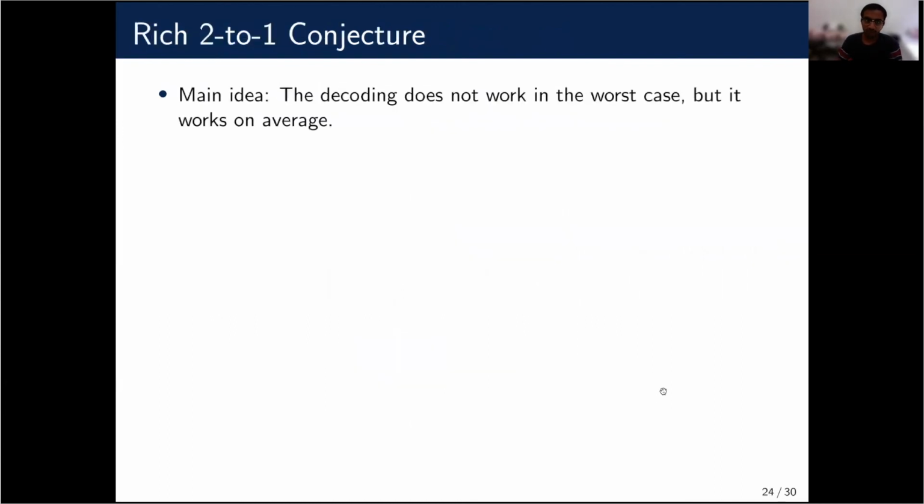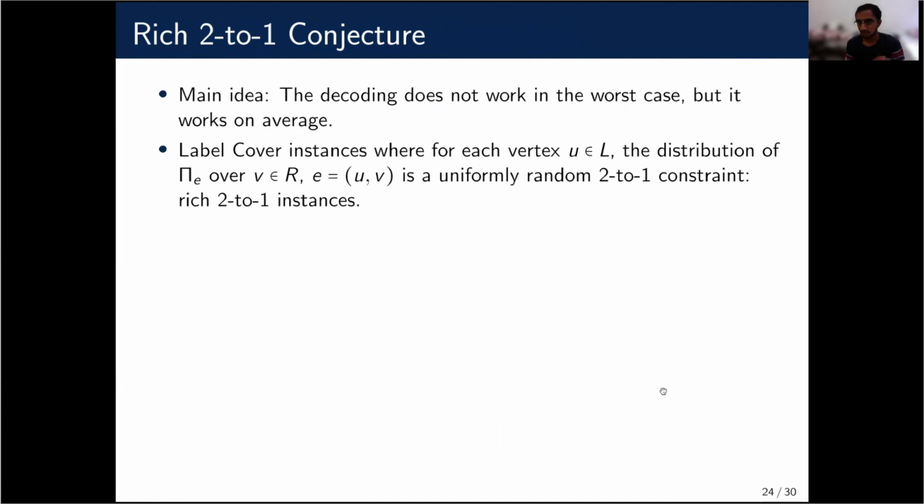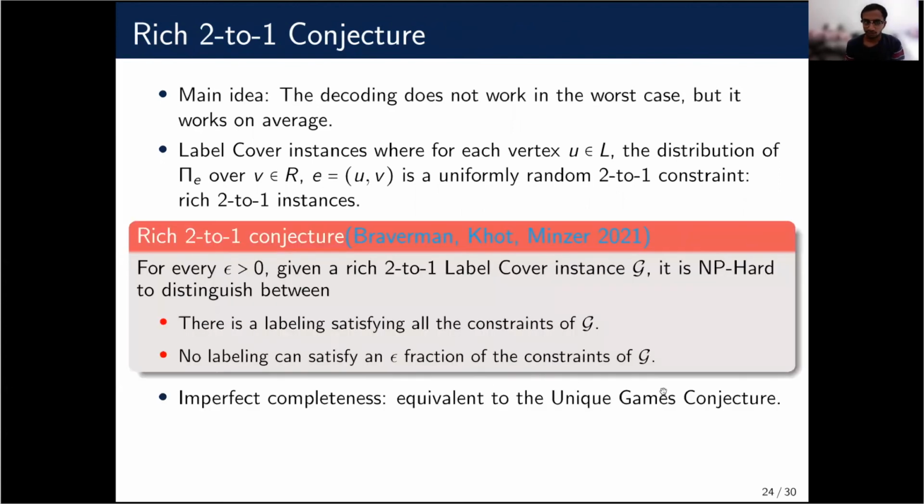However, the Shapley value decoding works on average if we take uniformly random minors. This then leads to the question: what about label cover instances where the edges are uniformly random 2-to-1 minors? It turns out that those instances have been studied recently, and that is exactly the so-called rich 2-to-1 conjecture introduced by Braverman, Khot, and Minzer.